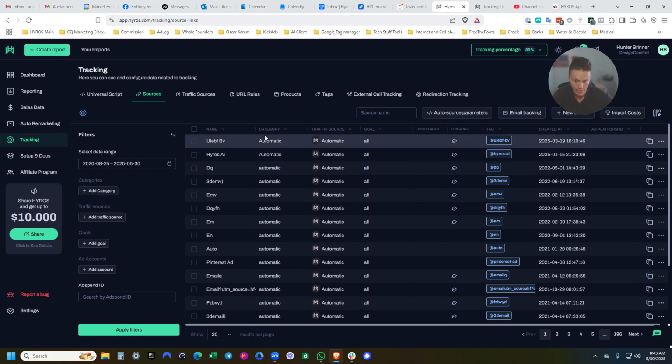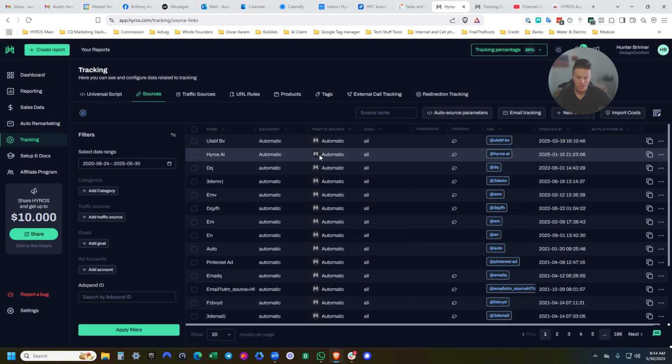So again, for organic purposes, think of traffic source as the campaign level. Think of source category, where it says category, as the ad set level, and then think of the tag as the ad level. Just try and picture it like that. Now, the default for organic traffic source and source category is automatic. You can see that right there. That's just the default. If you're not specifically naming a traffic source for a particular piece of organic source inside the URL that someone clicks onto, then it will just default to automatic.